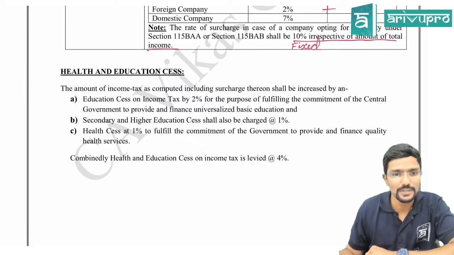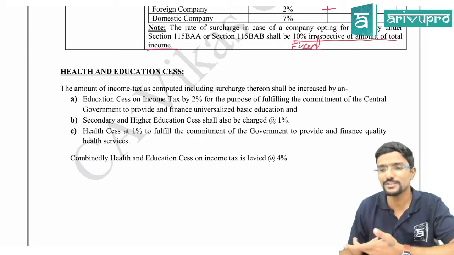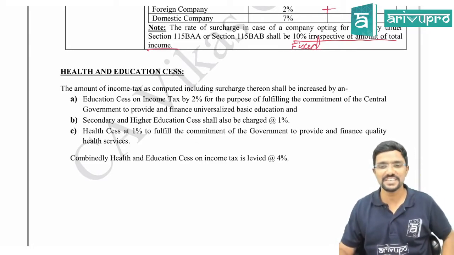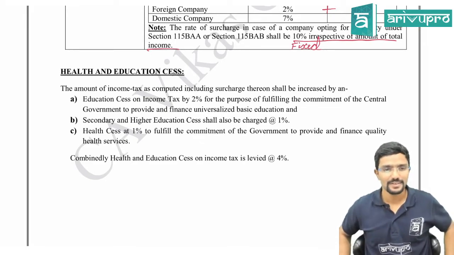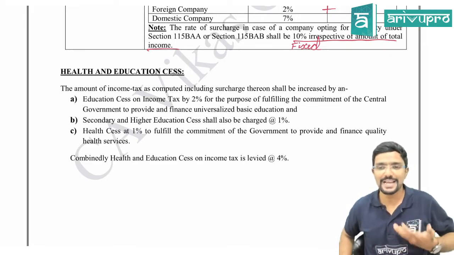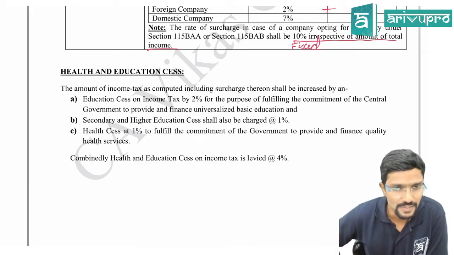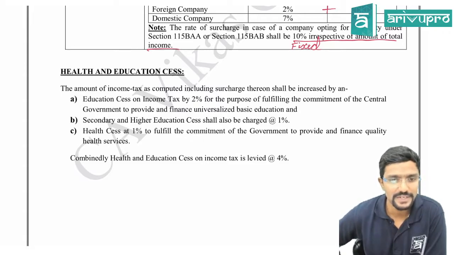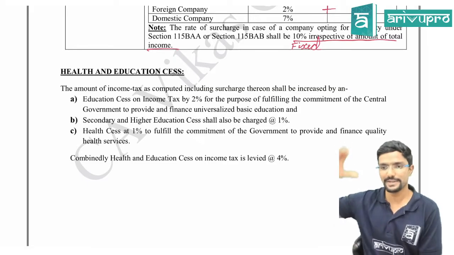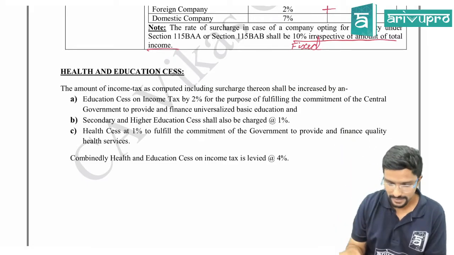Next, Sushant asks, how people commit income tax fraud, sir? By not paying tax. That is the fraud. We call it as tax evasion. If you are not paying tax, even though you are having income, it is called fraud only. Bala Sridhar asks, health and education cess is applied on tax liability after surcharge, sir? Yes, that is what I explained you in the format. Agree?